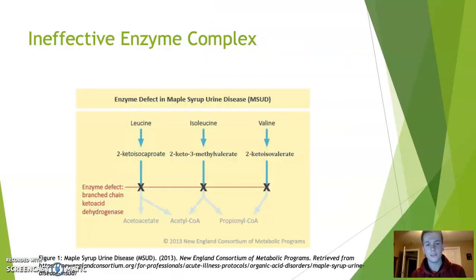So for this slide, I found this graphic, and it really breaks down exactly what happens for an individual that is afflicted with MSUD and the enzyme that's affected. So like I said, we have those three essential proteins, leucine, isoleucine, and valine, and they are then converted into their metabolic intermediates. These intermediates, in a normal human being, would be converted into energy and growth for the human body. But in an individual with MSUD, that enzyme defect halts everything, and they stay in that branched chain amino acid like state. And so they don't get the products that they need in regards to energy and growth.